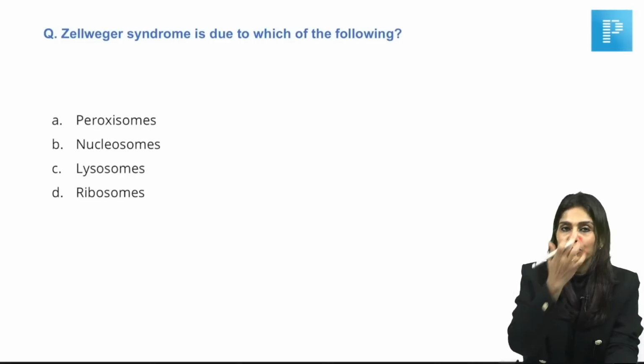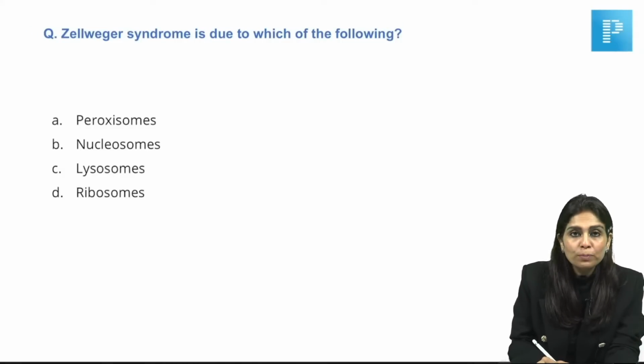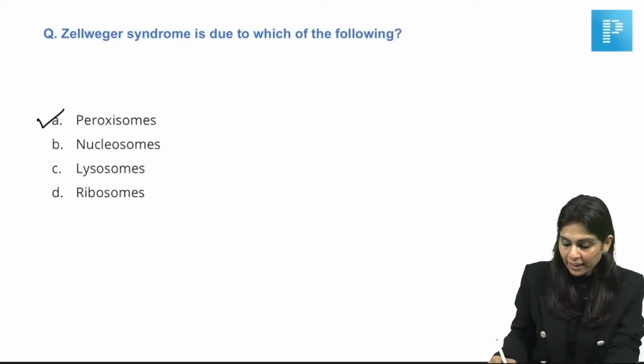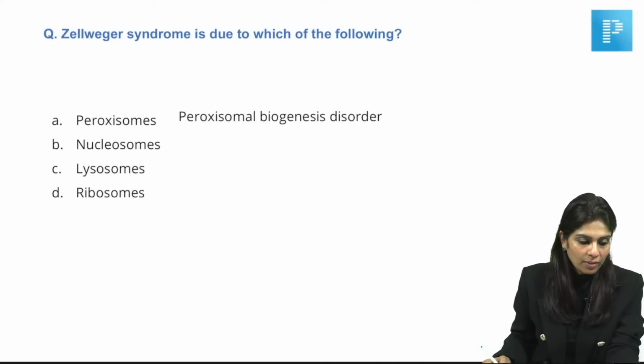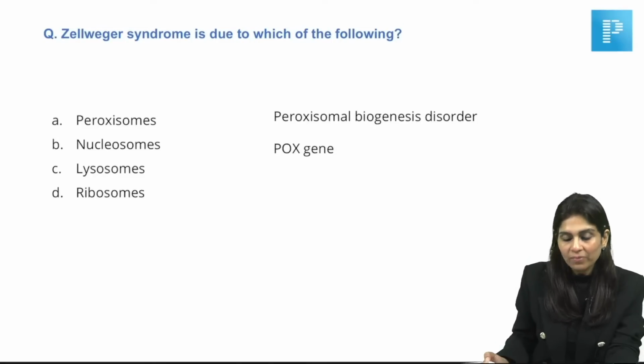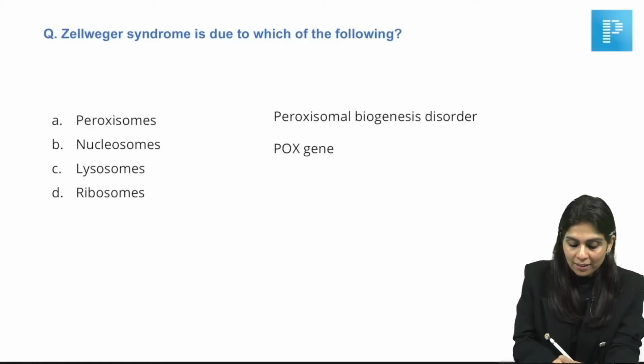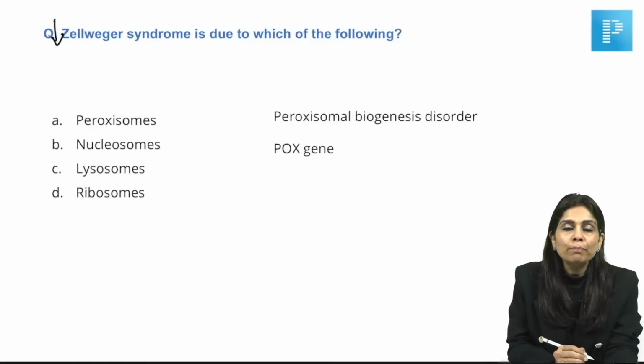Zellweger syndrome is due to which of the following suborganal defects? We know that Zellweger syndrome is a peroxisomal biogenesis disorder. So, what is the right answer here? The right answer here is peroxisome, because Zellweger syndrome is a peroxisomal biogenesis disorder caused by the defect of POX gene. And POX gene helps in synthesizing or organization of peroxisome. And in this condition, what will you see? It's called cerebrohepatorenal syndrome, right?